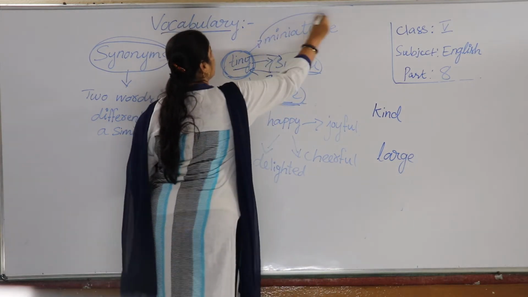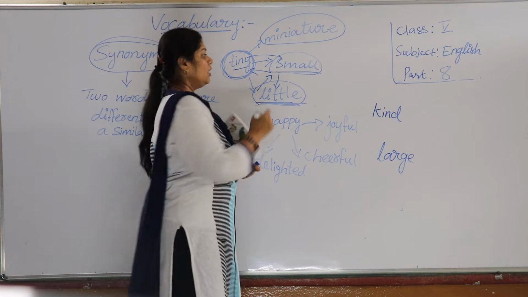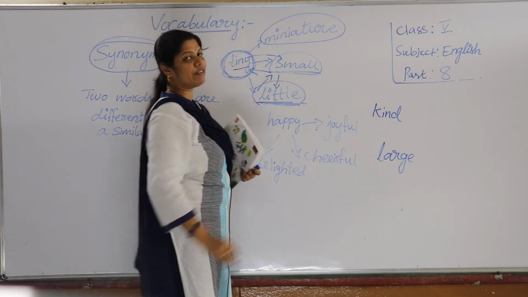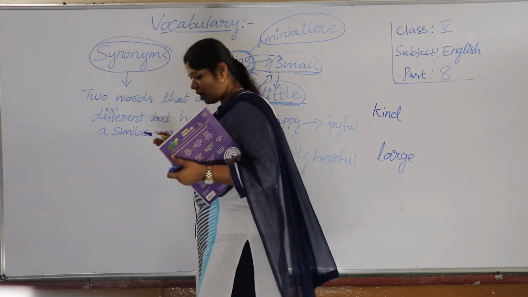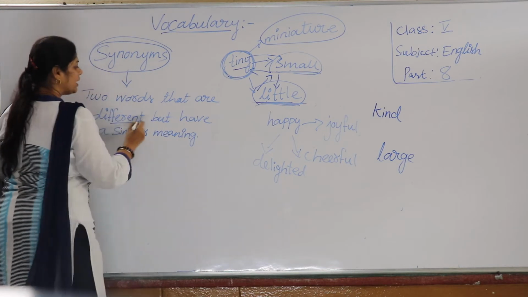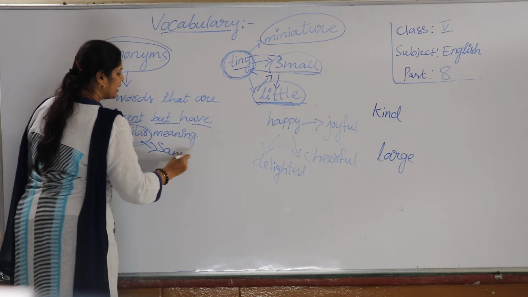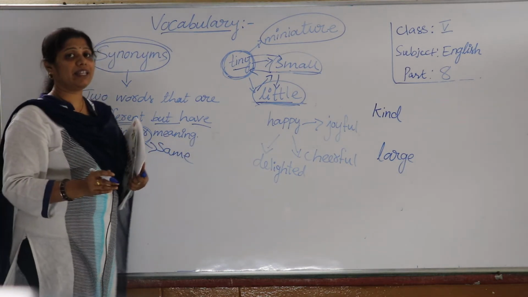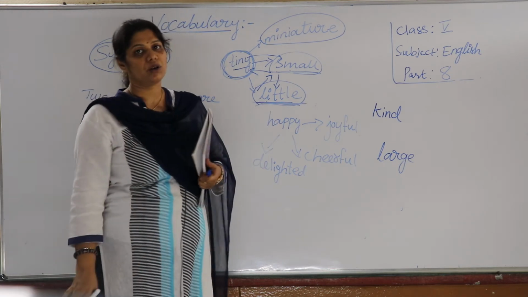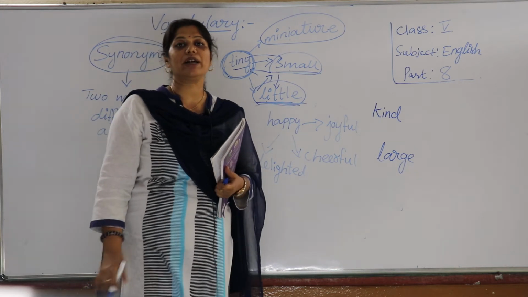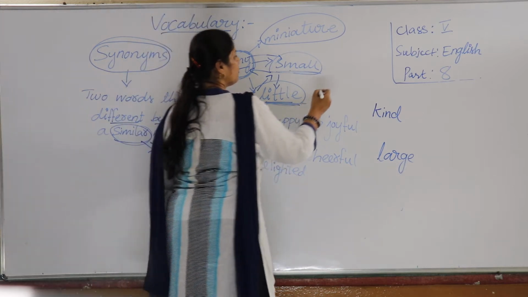Even when you go to higher class you learn miniature. Miniature also means tiny. See, one word can be written in these different ways: small, little, miniature. So what are synonyms? Synonyms are two words that are different but have similar, the same meaning. What you mean is the same as that other word, and that is called a synonym. Very easy to remember.